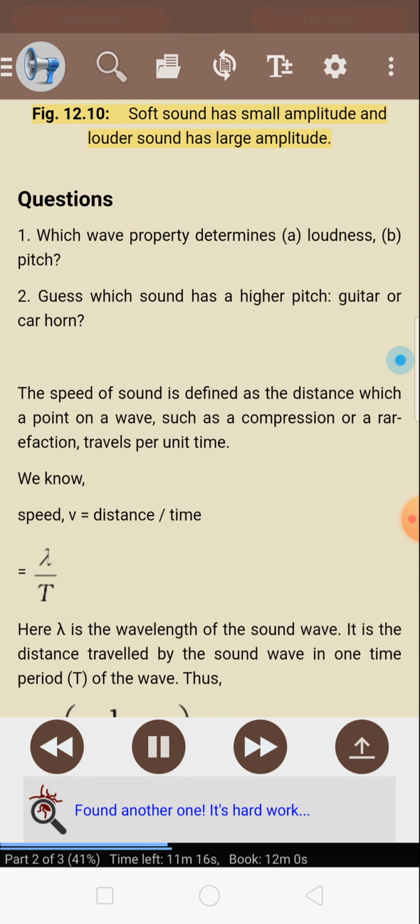In Figure 12.10, soft sound has small amplitude and louder sound has large amplitude. Questions. 1. Which wave property determines loudness? B. Pitch. 2. Guess which sound has a high pitch, guitar or car horn.